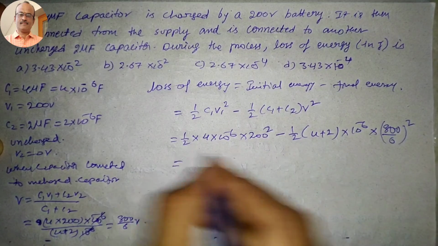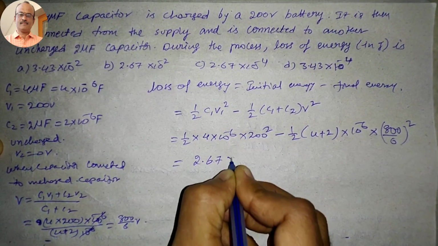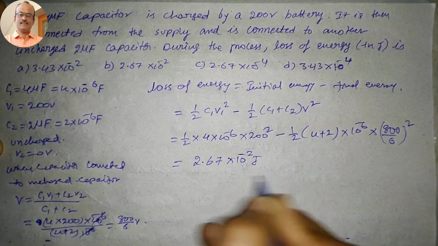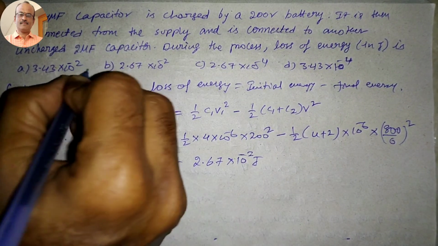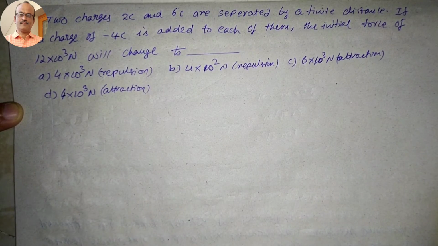So on simplification of this one, we are getting the answer as 2.67 into 10 to the power of minus 2 joules. So which option is correct here? Option B is correct.